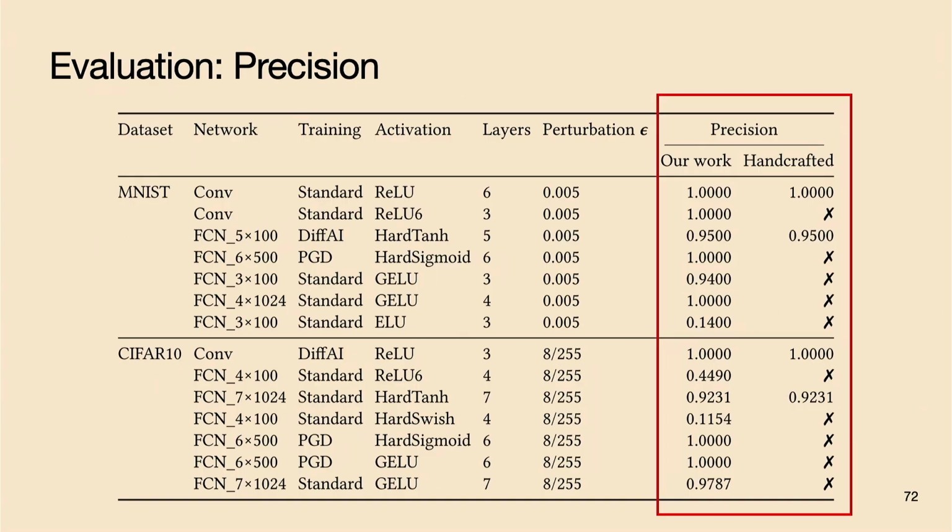So in our experiment, we choose neural network verification as our downstream task. And here are the precision results we get. We can see that for some operators which already have existing handcrafted transformers, we can achieve the same precision, and we can synthesize more transformers which did not exist in the literature before with decent precision.